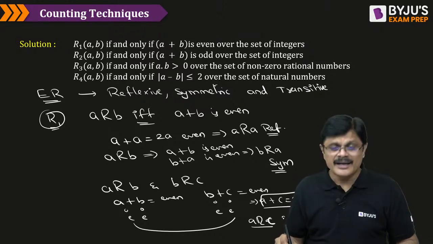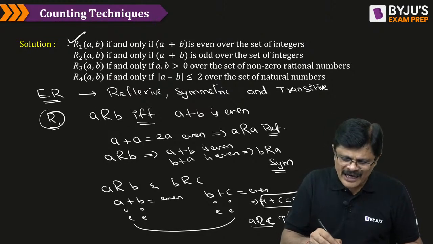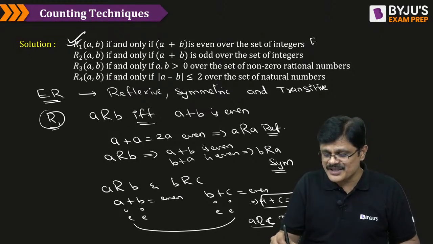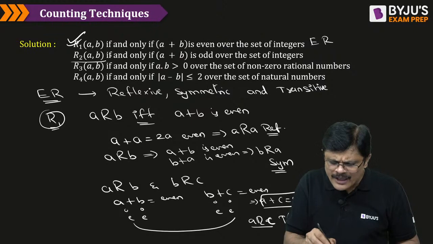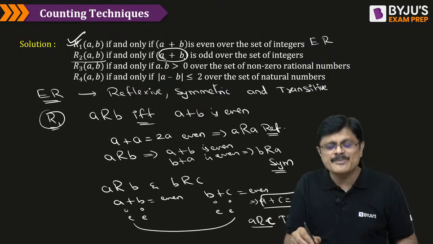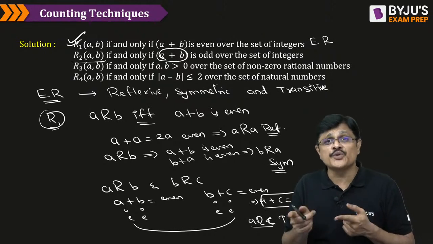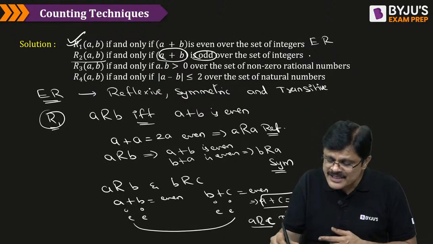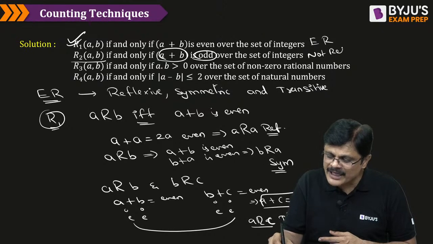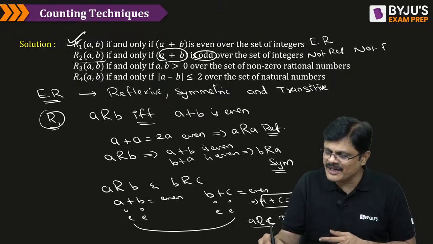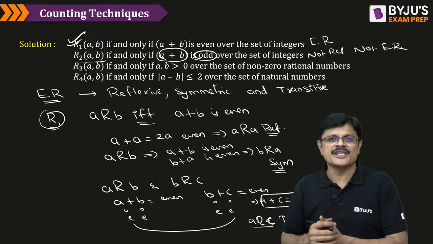Therefore, it is transitive. So, here R1 is an equivalence relation. See, R2 is not an equivalence relation because it says A plus B is odd. How can A plus A be odd, my dear friend? Because A plus A is 2A, which is even. Because of this, it is not reflexive. Therefore, it cannot be an equivalence relation, my dear friends.